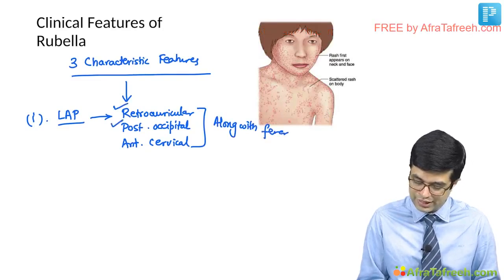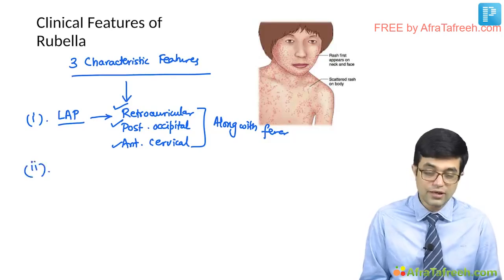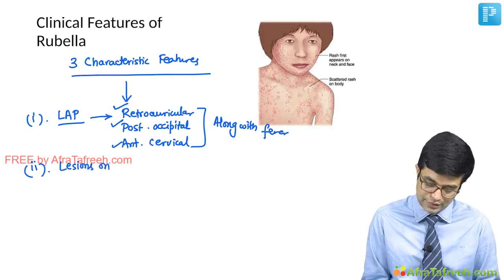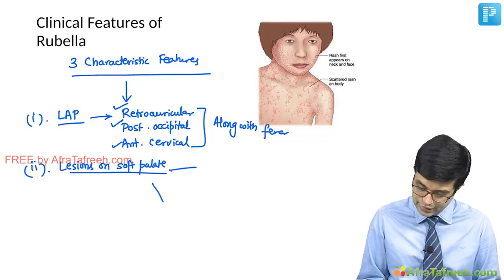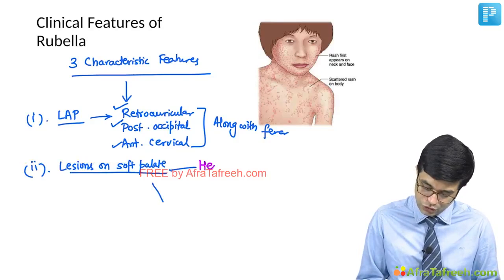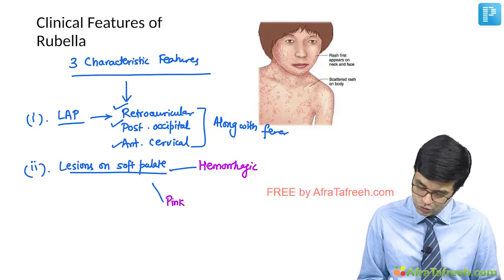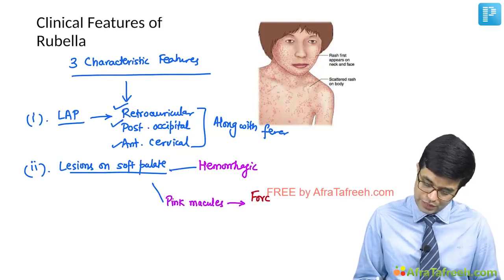This type of localized lymphadenopathy is characteristic. Second, you find that there are lesions present on the soft palate. Two types of lesions are described. First, you can find hemorrhages present on the soft palate. So hemorrhagic lesions will be present. And secondly, you may find pink colored macules. These pink macules are called as Forsheimer spots.